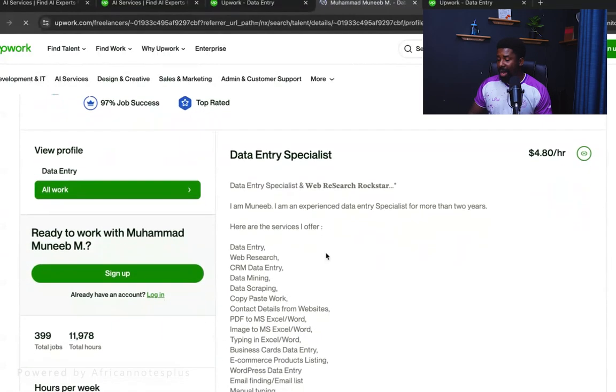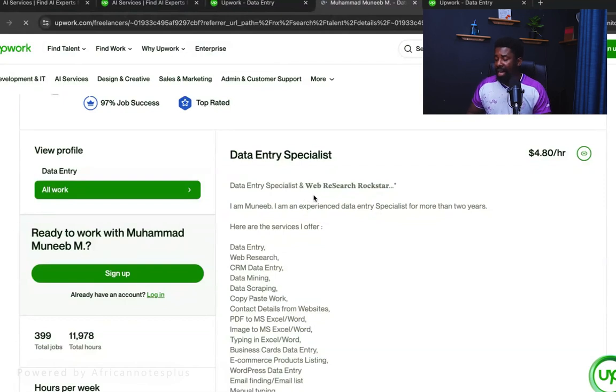All right. So you can see the way he wrote his profile is very short, like data entry specialist, web research, and so on. He put his name and so on. So you can see all of the skills that he put. So you can study how these people have set up their profile, and then use that and create a method for yourself. I'm not saying you should go and copy that person. You can also go to the next, and so on. Learn from what other people have already done, and then create your own. So you don't need to copy what I've done, because the experience level is different.